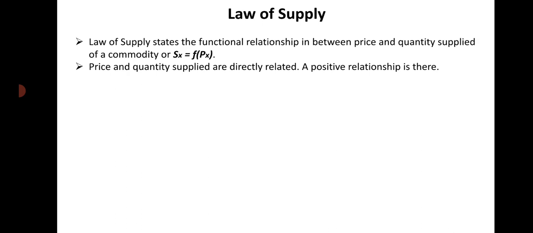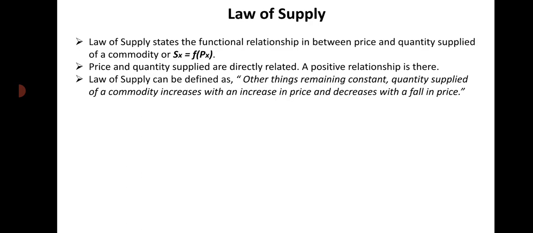In contrast to the law of demand, where there is a negative relationship between price and quantity demanded. In the law of demand, we have already studied that when price increases, quantity demanded falls, and vice versa. But in case of the law of supply, there is a direct, positive relationship between price and quantity supplied. When the price of a commodity rises, its supply rises. When price falls, its supply also falls.